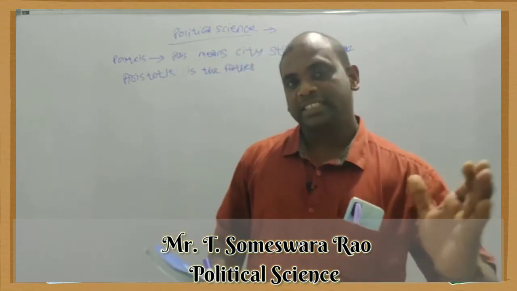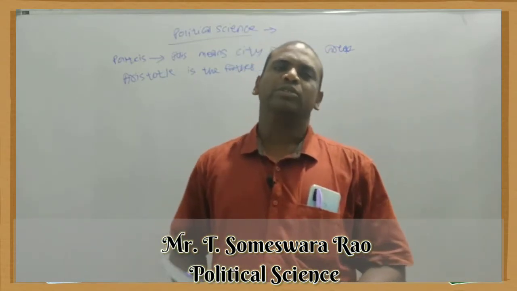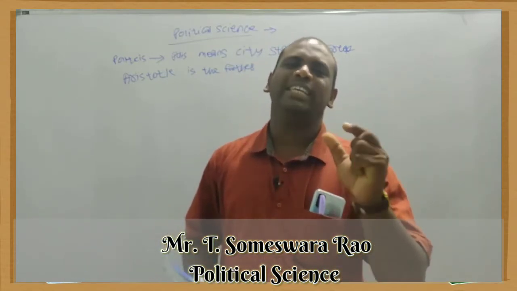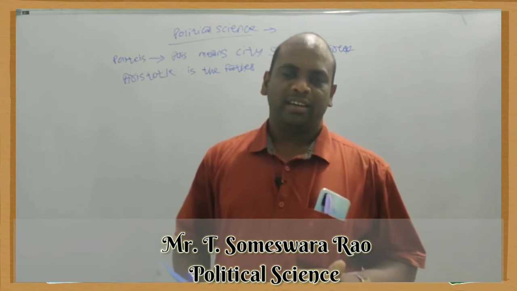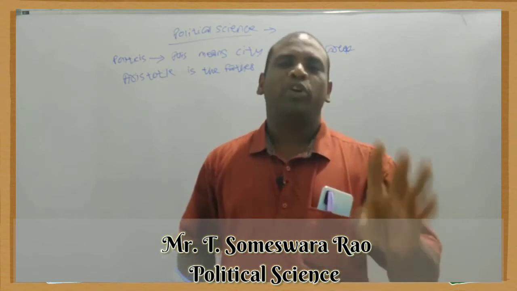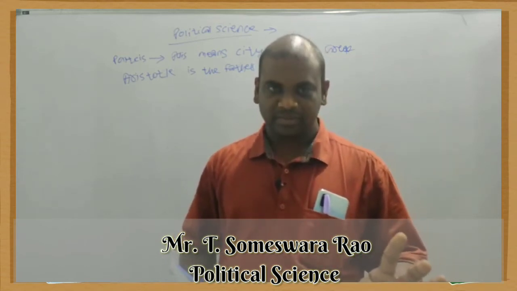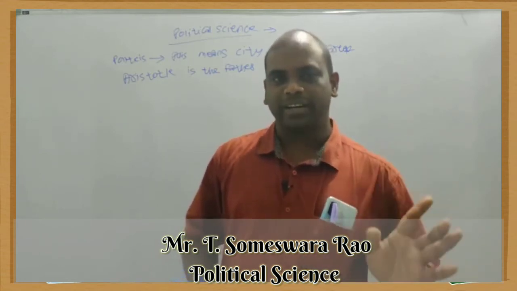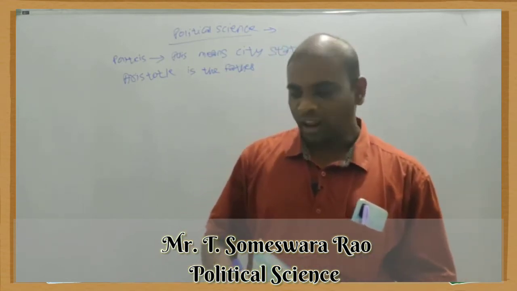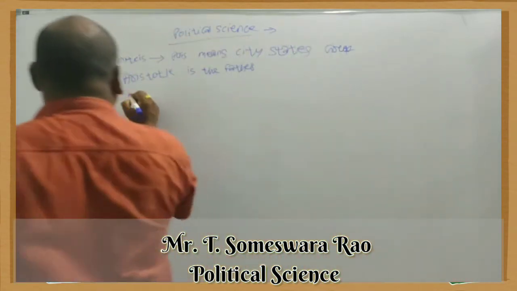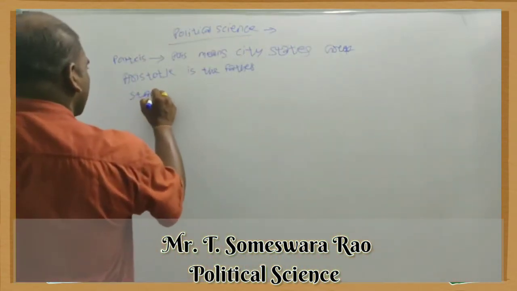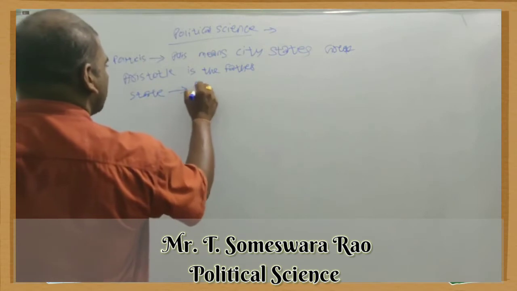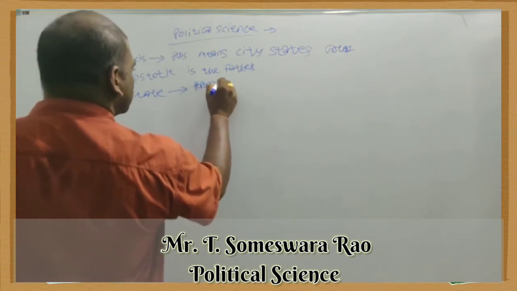Actually, political science studies the state. So the main question is, what is the state? The state has 4 essential elements: population, territory, government, sovereignty. That is the state. First is population.